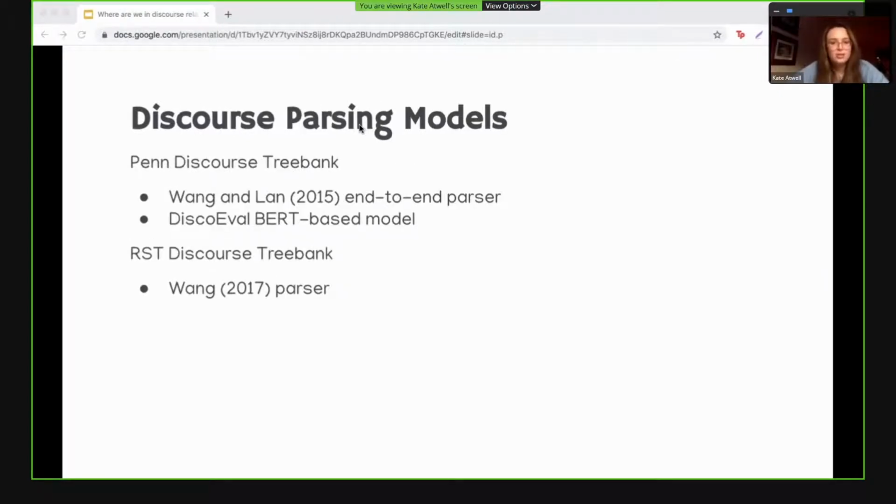So these are the 3 models that we use, all of which are state-of-the-art. For the Penn Discourse Tree Bank, we use an end-to-end parser that is one of the more recent end-to-end parsing models. And then for classifying implicit discourse senses, we also look at the DiscoEval BERT-based model. And then for the RST Discourse Tree Bank, we use a single parser, the Wang 2017 parser.